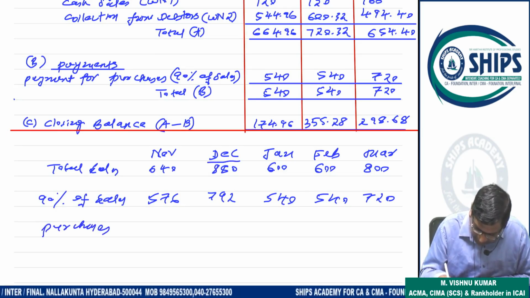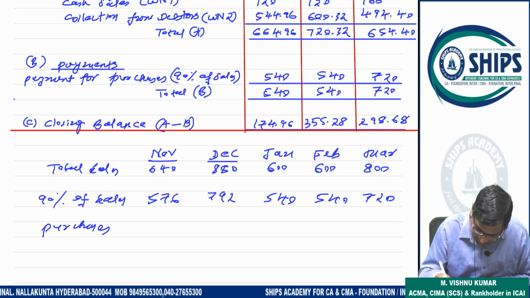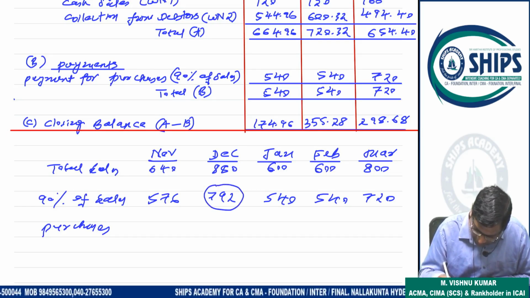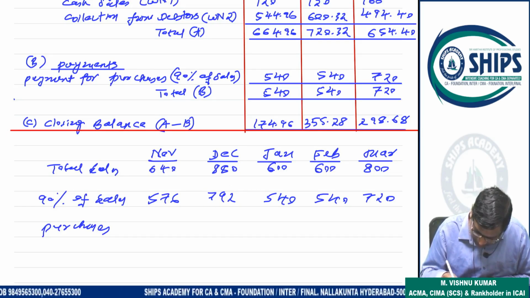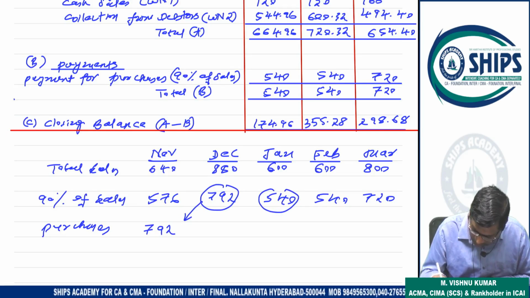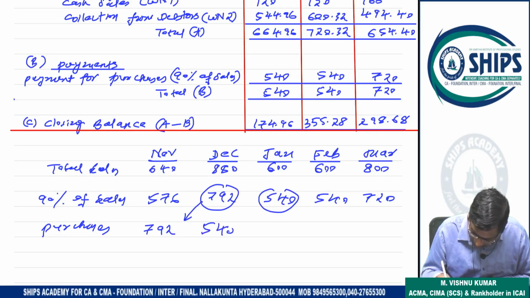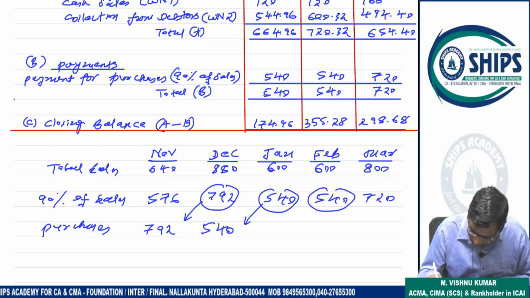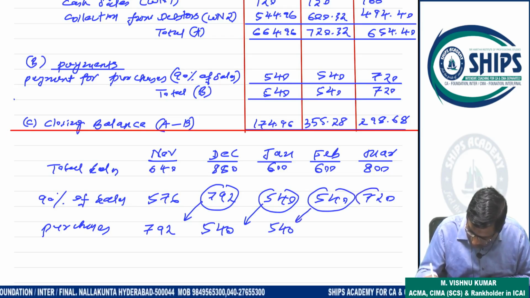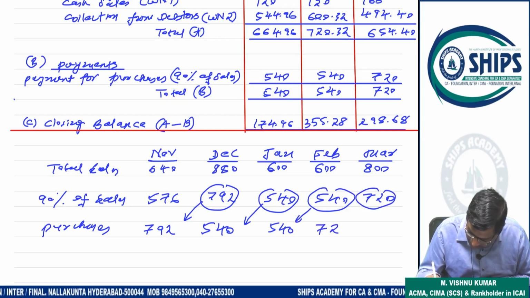December month purchases they have made in November only. So it means this 792 purchase has taken place here. This 540 has taken place here. This 540 has taken place here. This 720 has taken place here.